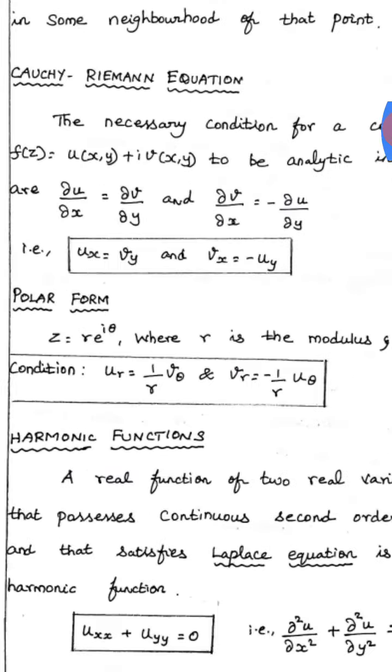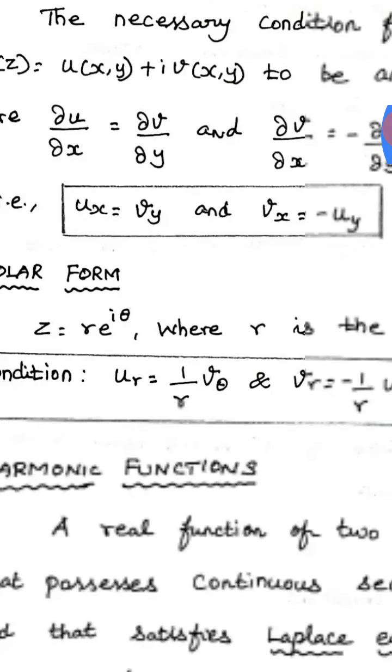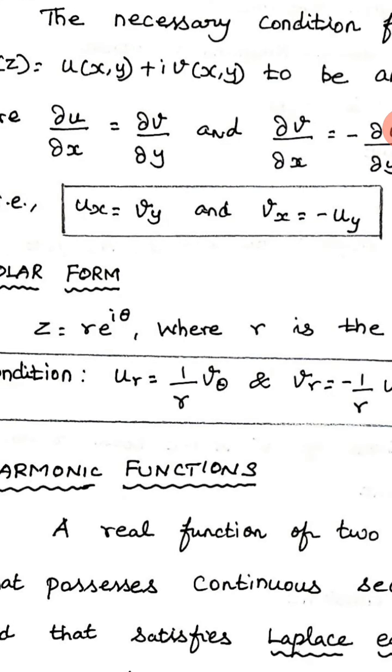Today we are going to see properties of analytic function. Before going to the topic directly, I'll just give a quick recap. When we say a function is an analytic function, it has to satisfy the Cauchy-Riemann equation, that is ux equal to vy and vx equal to minus uy.